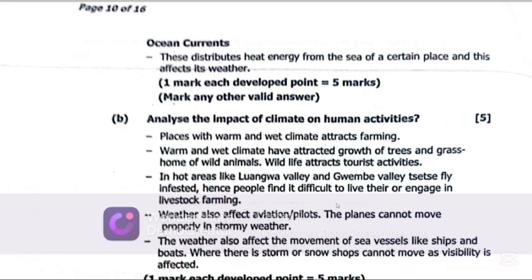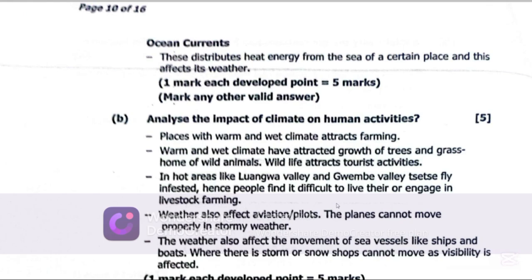The weather also affects the movement of sea vessels like ships and boats. Where there is a storm or snow, they cannot move as visibility is affected. Climate also affects even the food that we eat.